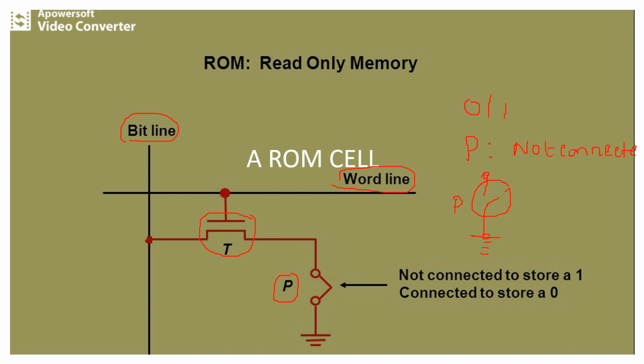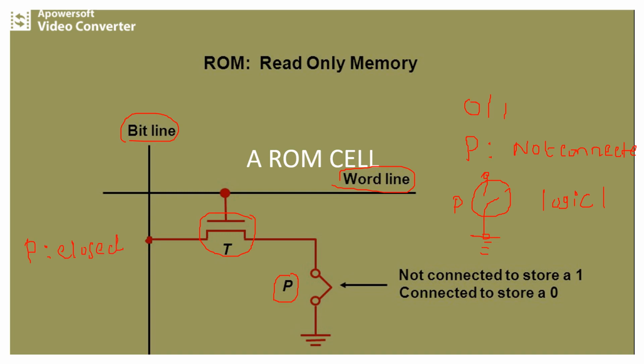Whenever P is not connected, or the switch is open, we can store logic 1 within the ROM cell.